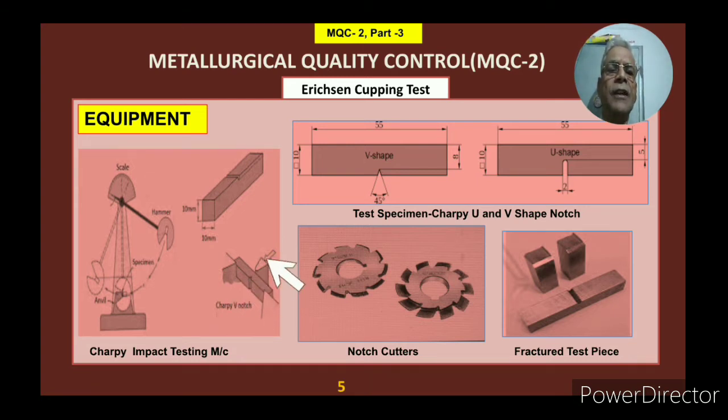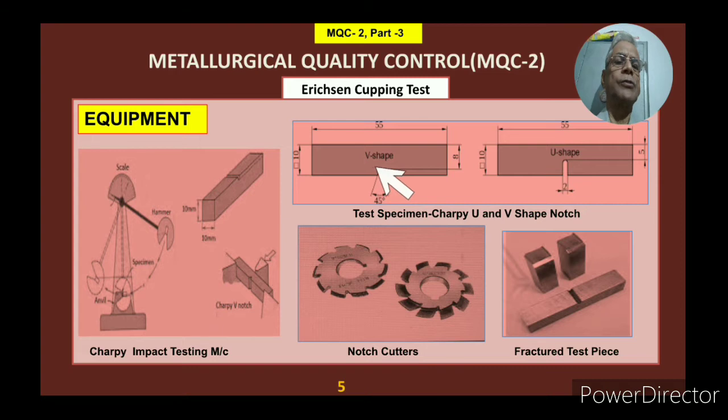This V notch is there, and the load is coming over here. It is just opposite to the V notch. Here we have taken a V notch sample, okay, and then it is supported here, then it breaks here. So this particular section has been shown slightly boldly in this diagram.